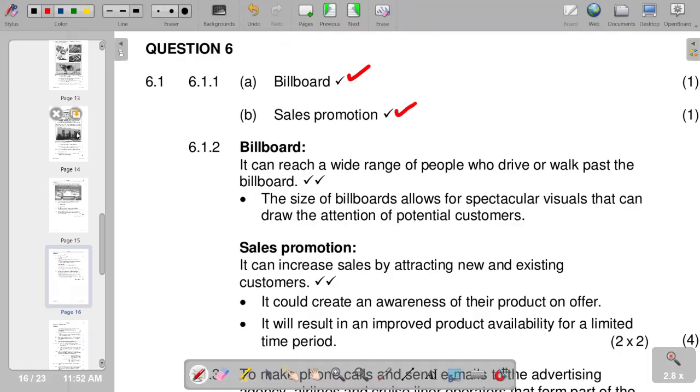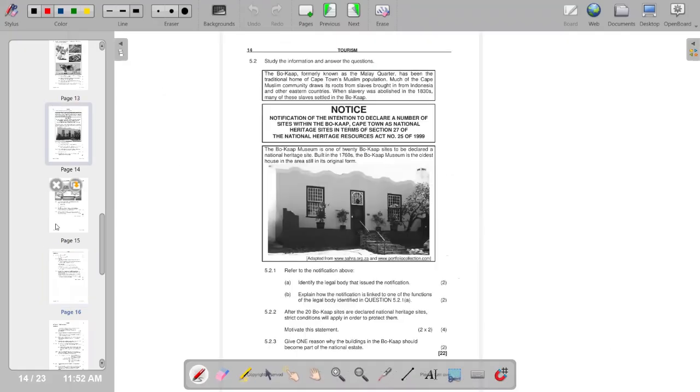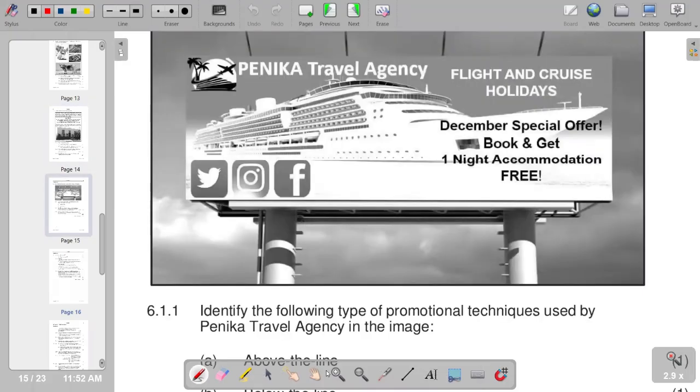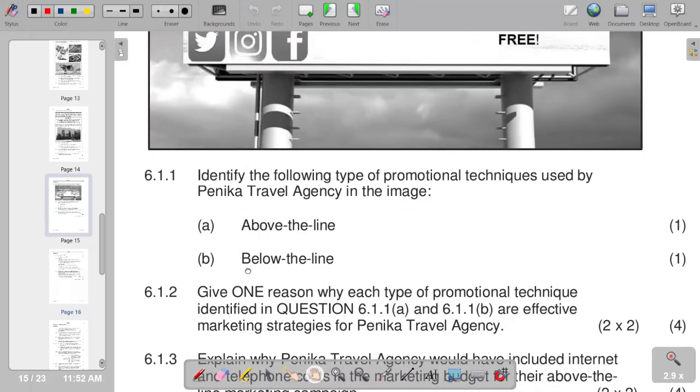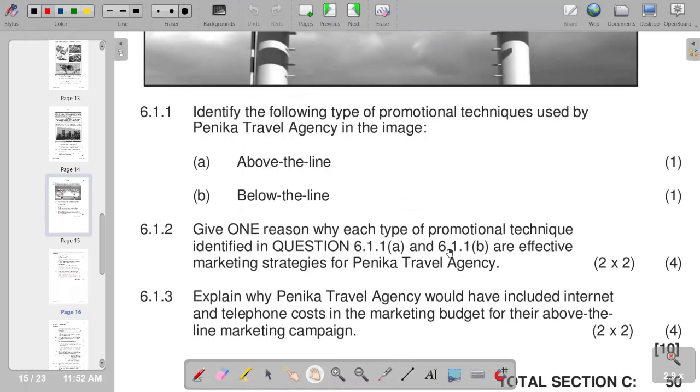And we move on to the next part, which reads, give one reason why each type of promotional technique identified in question 6.1.1a and 6.1.1b are effective marketing strategies for Penica travel agents. So we'll start to look at the billboards, and then we look at the sales promotion.